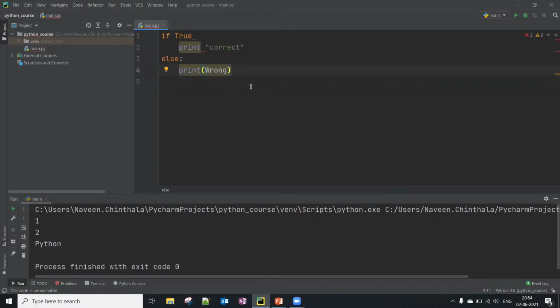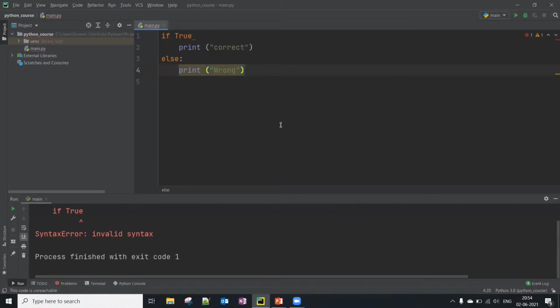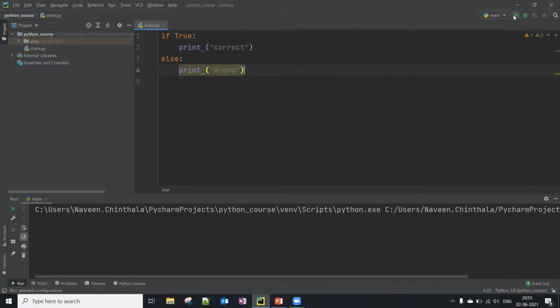Sorry. Over here. Yeah, see here. If that is true, print correct.